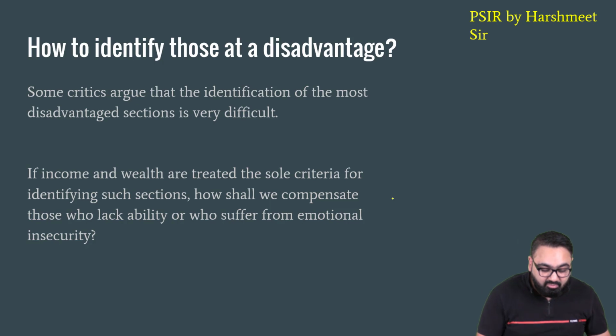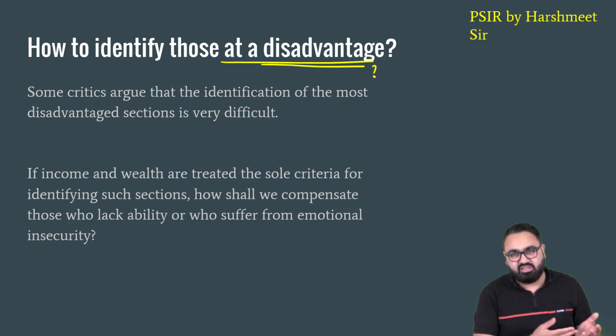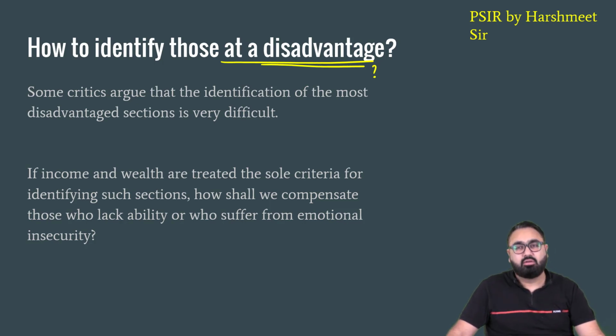The second criticism was about how you identify who is at a disadvantage. If you remember, we just studied the difference principle, in which he said that if it is not possible to distribute the primary goods in such a manner that everyone has equal right over it, then distribution should be done in such a manner that those who are already at a disadvantage should be given more of it. The problem here is how do you identify who are the disadvantaged?